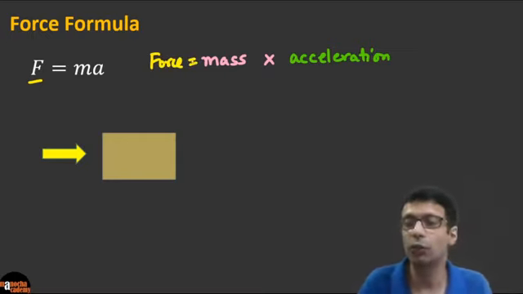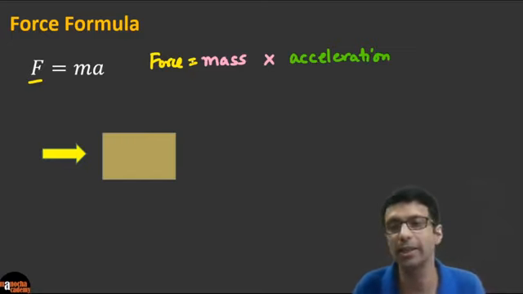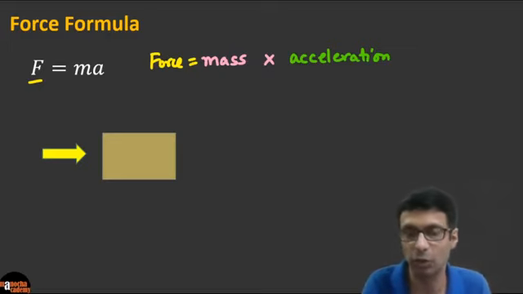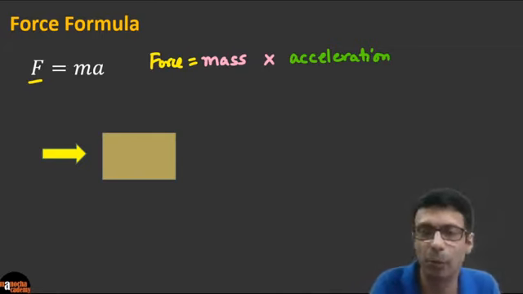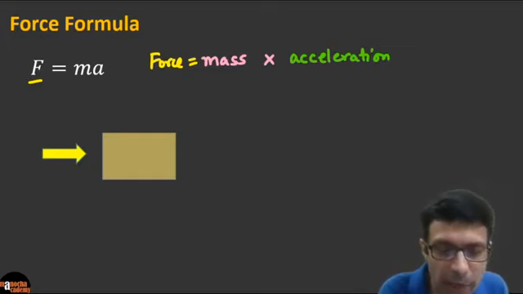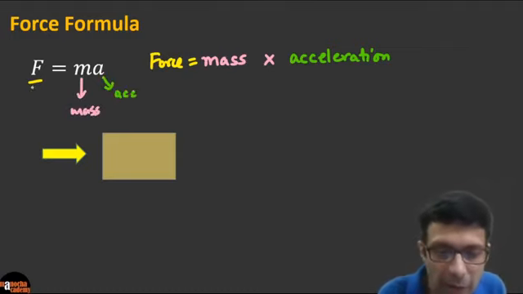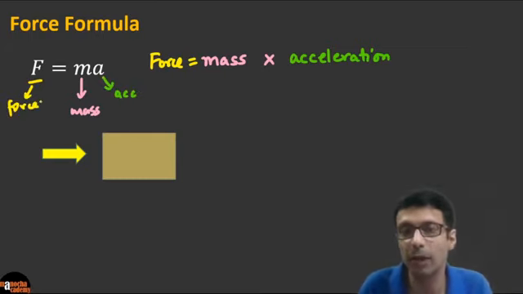There's a derivation of this formula, but we won't go through that in today's class. You can derive this formula using Newton's second law, so you guys can explore that. F equal to ma is one of the most important formulas in physics, so guys, please remember this one. M here is the mass, A is acceleration, and F is force. Let's understand what this means with an example.